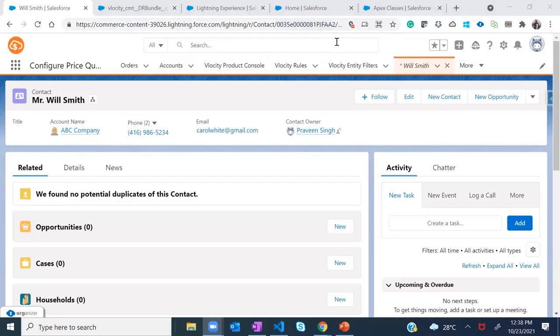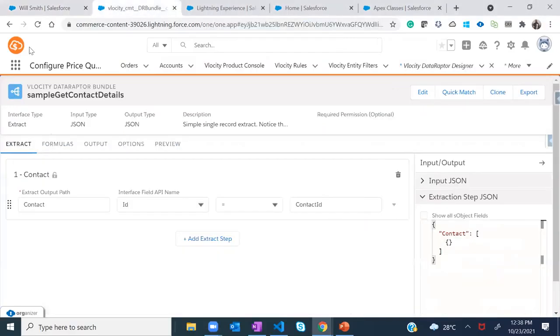Just a moment. Okay, so as a prerequisite, I already have a DataRaptor over here. This DataRaptor will help me fetch the contact which Rahul has created. And I think there was a question from Ankit or Amol, if I'm not wrong, about how this works. So this is a mapping, right?